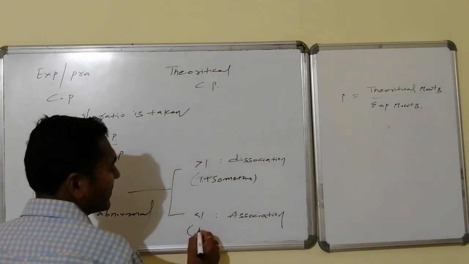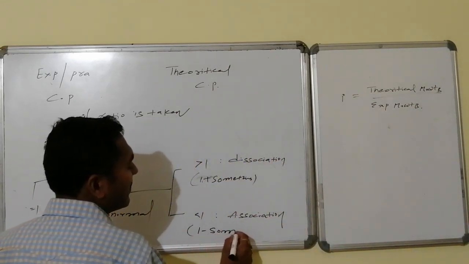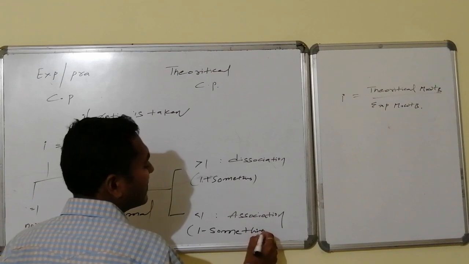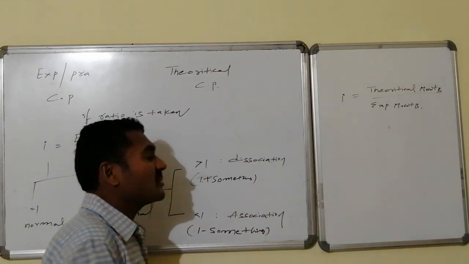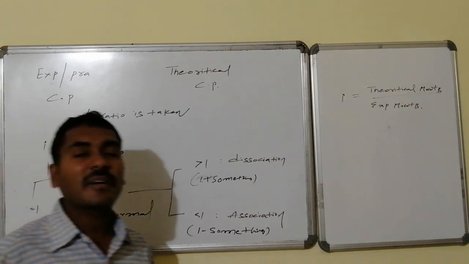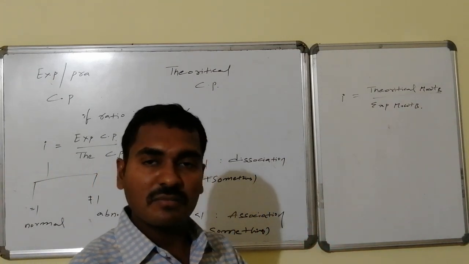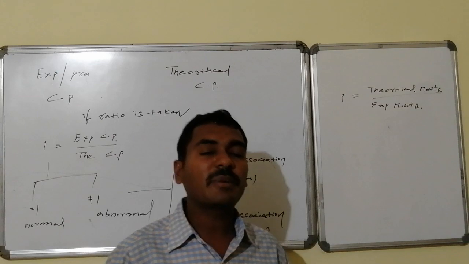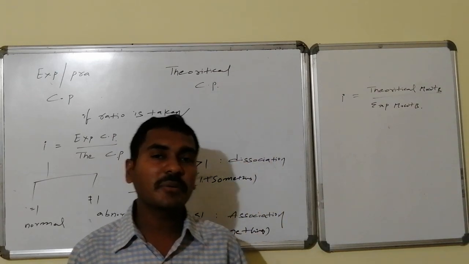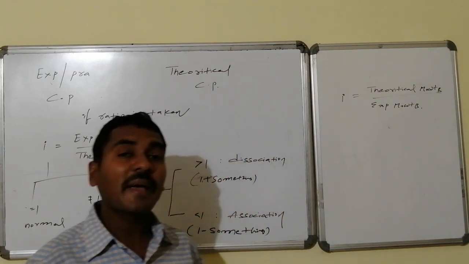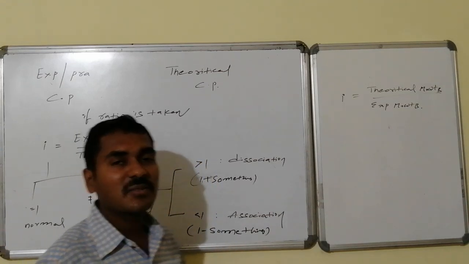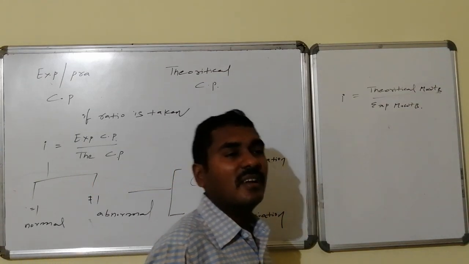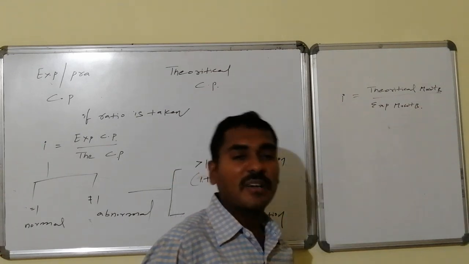Similarly, if i is less than 1, it implies what? 1 minus something. Less than 1 implies that compared to 1, its value is small. Then that is possible when association occurs. Nothing but what? When more than one molecule combines in the experimental conditions and is converted to a smaller number of molecules than in the dissolved situation, then i is less than 1, and that is known as what? Association.